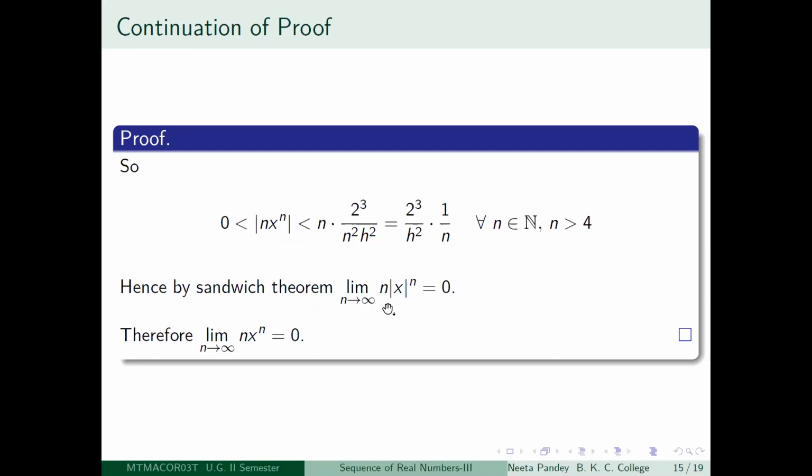So therefore you are getting limit n tending to infinity n times mod x to the power n equal to 0. But again, you saw that if the absolute value of a sequence is a null sequence, meaning if you take the absolute value of each term of a given sequence, and if that sequence becomes a null sequence, then the original sequence is also a null sequence. So therefore, since limit n tending to infinity n into mod x to the power n is equal to 0, we also get limit n tending to infinity n x to the power n is equal to 0. I hope this is okay.